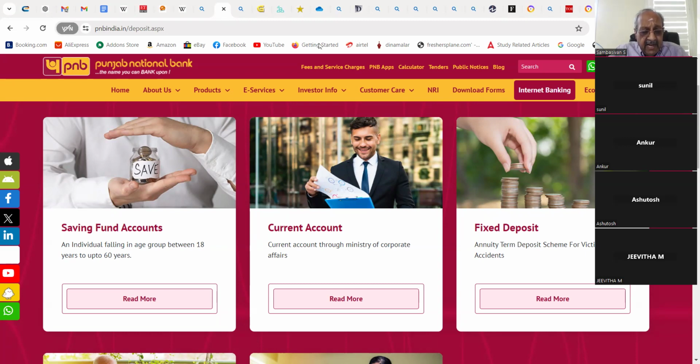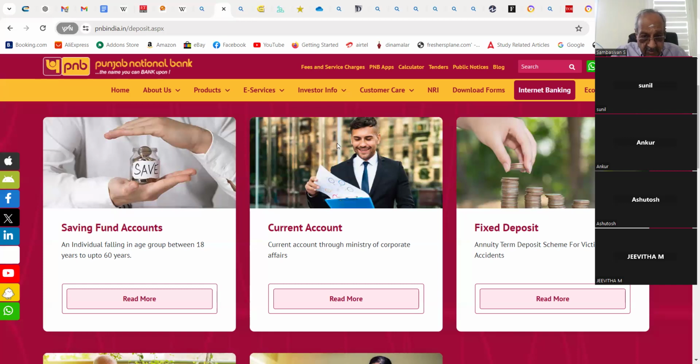Current account and savings account are known as demand deposits. Fixed deposit and RD are known as time deposits. So savings plus current account divided by SB plus current plus fixed plus RD, all put together, is known as CASA ratio. Could you follow?